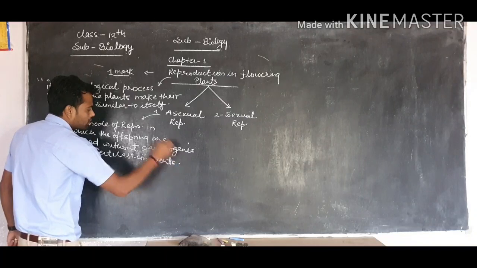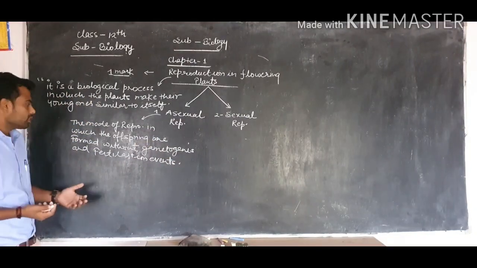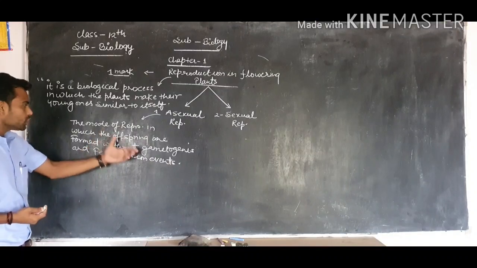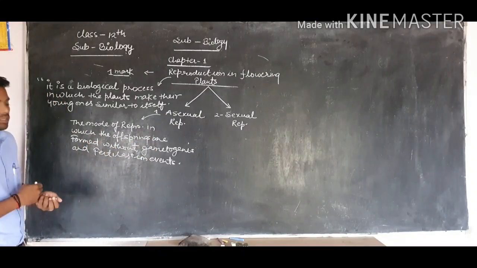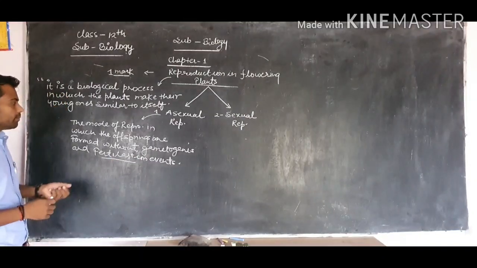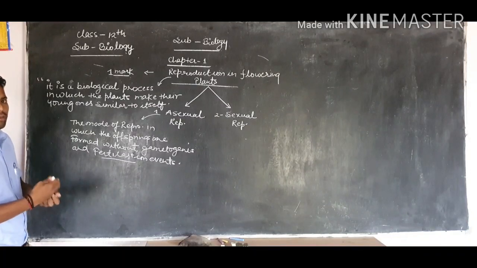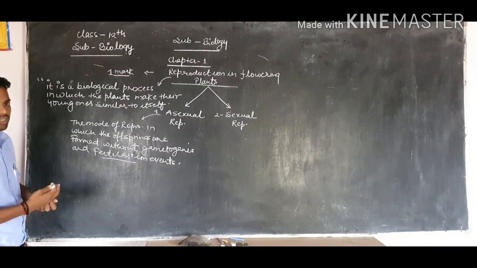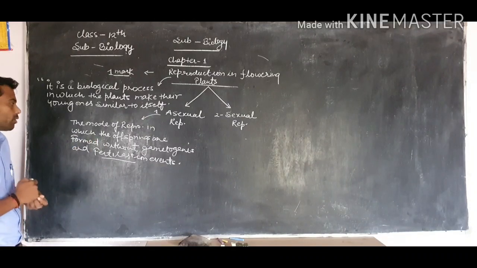Means the mode of reproduction in plants in which the offsprings are formed without gametogenesis and fertilization. When the young ones are produced in the absence of gametogenesis and fertilization, that type of reproduction is called asexual reproduction.